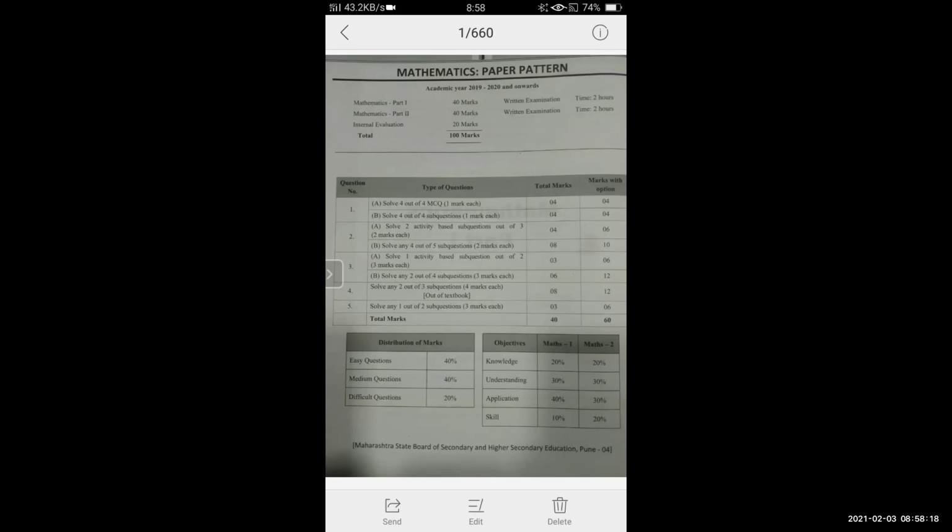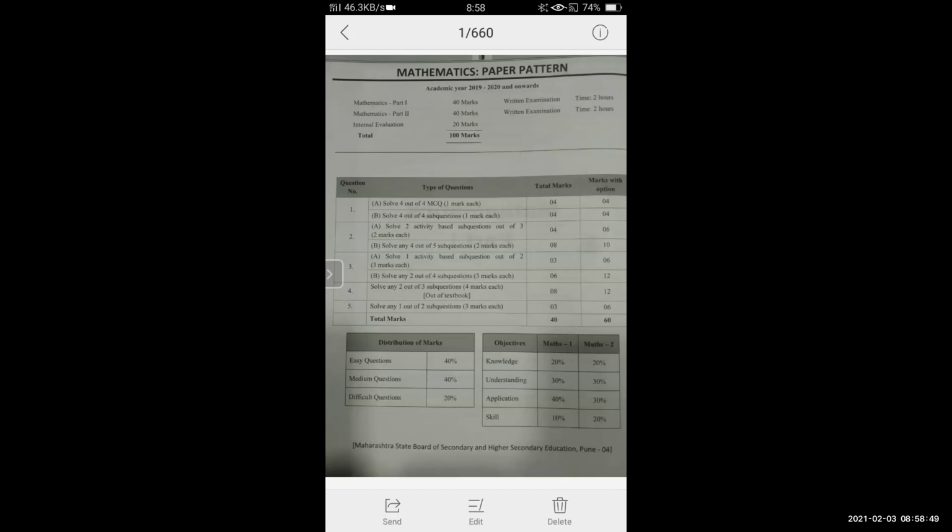Now, in the paper pattern, if you see the last, that is question number 4 and question number 5. Question number 4: solve any 2 of the 3 sub questions, 4 marks each. That means question number 4 carries 8 marks. Two questions you have to attempt, and each question is of 4 marks. So these 8 marks, students, are totally based on application.